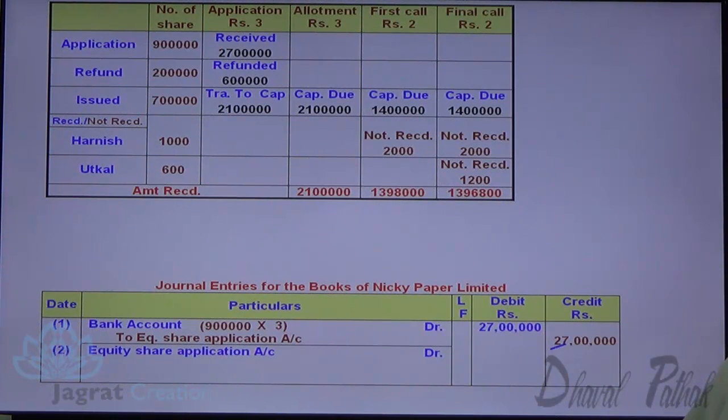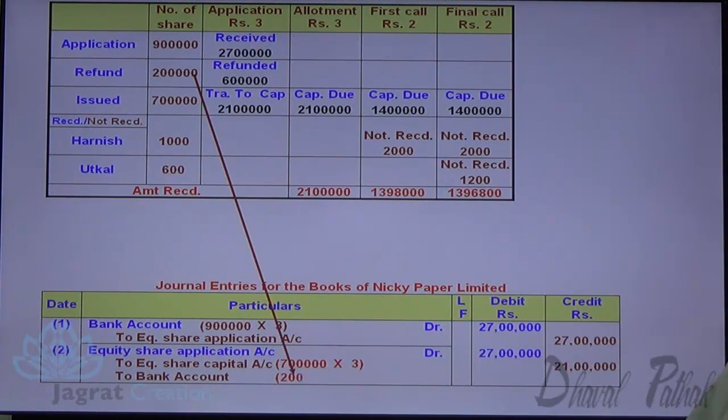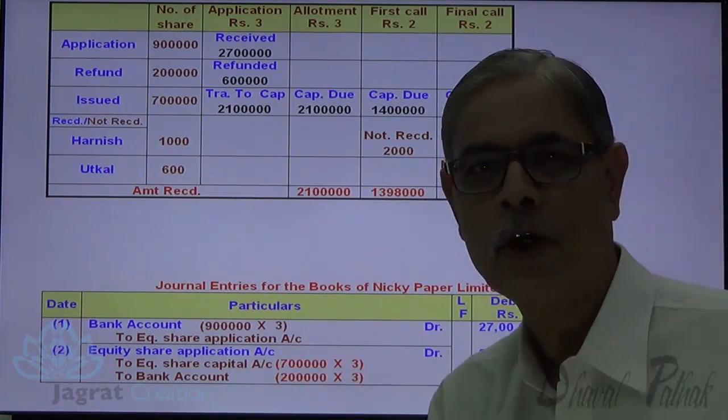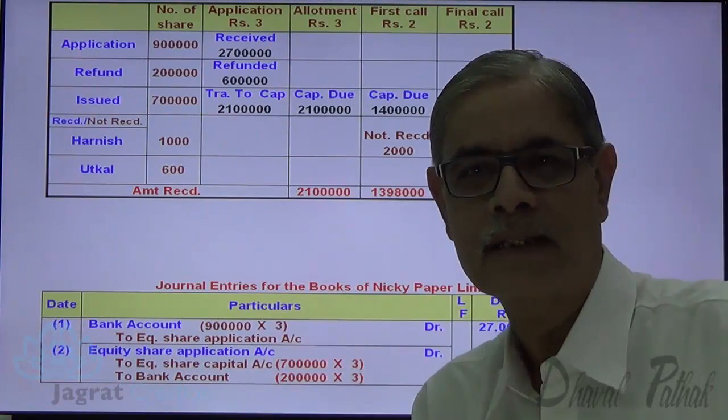Now out of this application 27 lakhs, amount transferred to equity share capital account 21 lakhs, and amount refunded 2 lakh into 3, 6 lakh rupees are refunded. This is how two journal entries for application, transfer to capital and refund, get recorded.